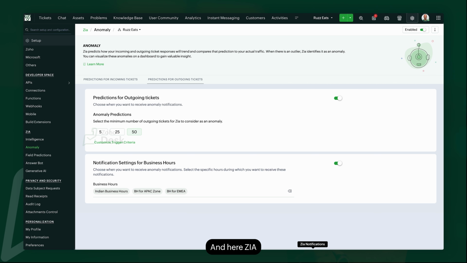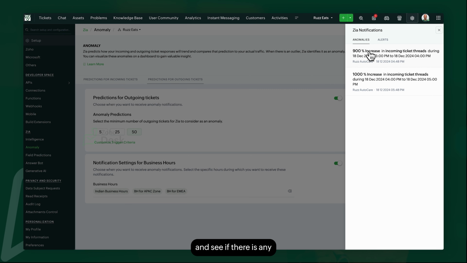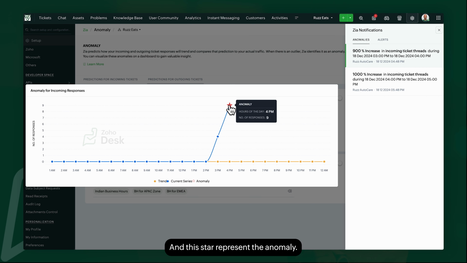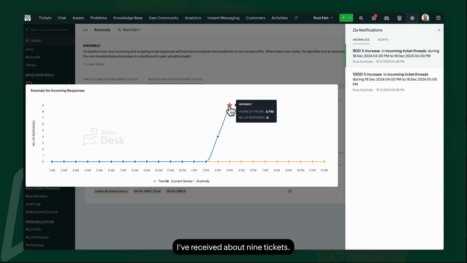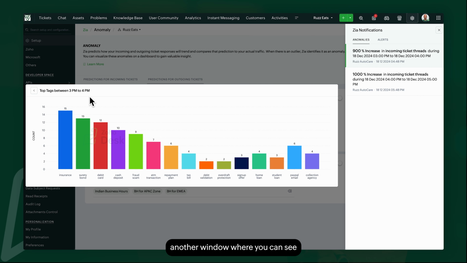And here, the Zia notification is right here at the bottom. Click on it and see if there is any anomaly predicted. Click on the anomaly prediction and this star represents the anomaly. And here you can see the regular trend is 0, but at 4 p.m. I've received about 9 tickets. So that's the anomaly. Clicking on the anomaly will open another window where you can see Zia's auto tag feature